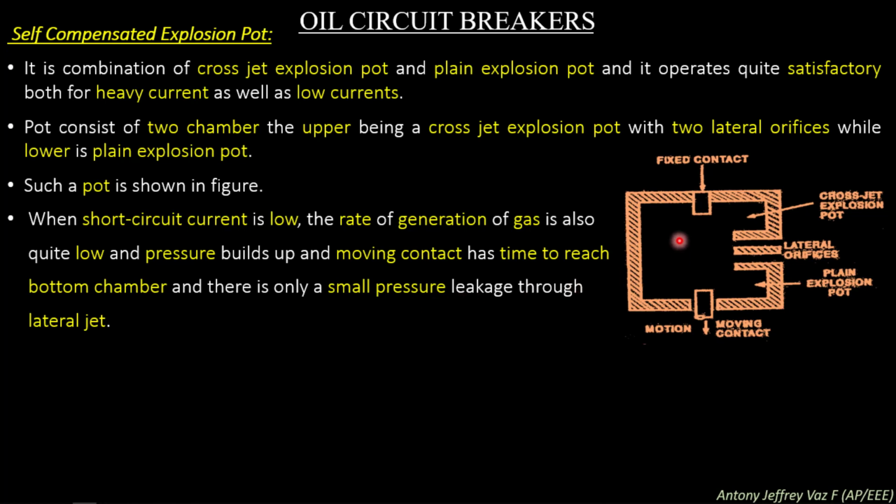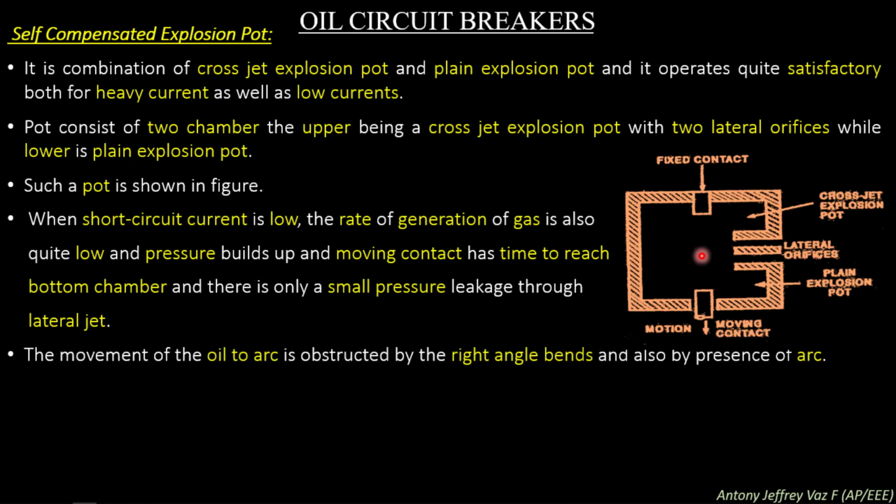So at a short circuit current with a lower voltage rating, the pot will act as a lateral jet pot or a cross explosion pot. So this pressure will help the lateral orifices to inject the oil and also to extinguish the arc.